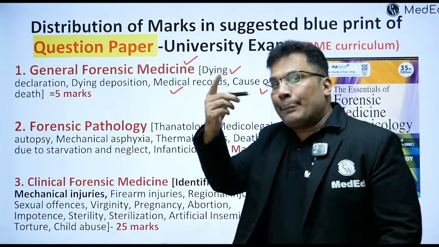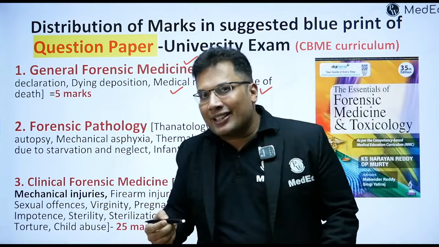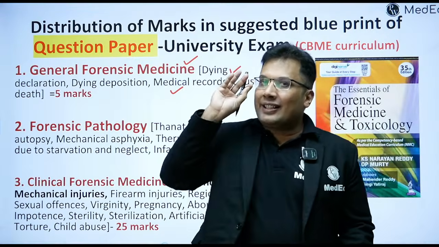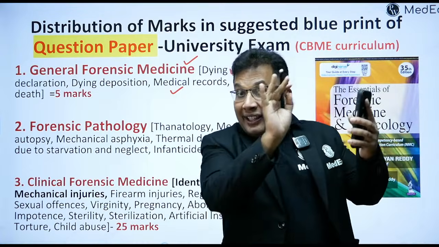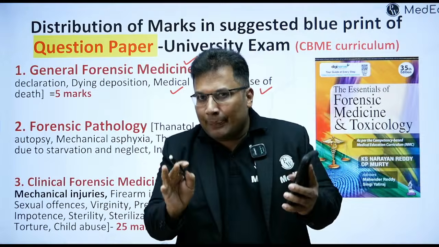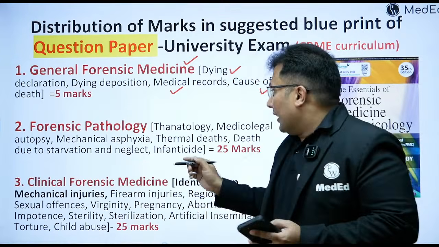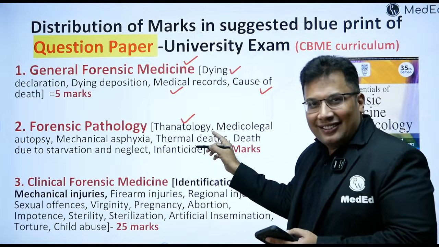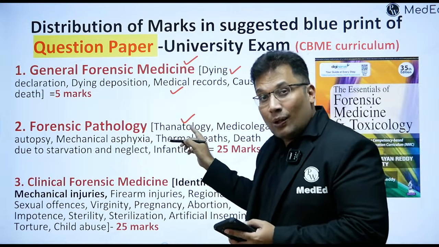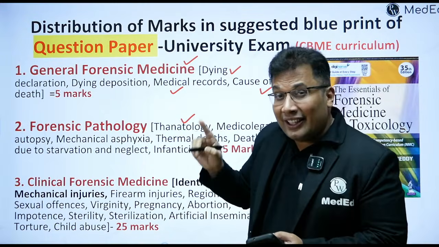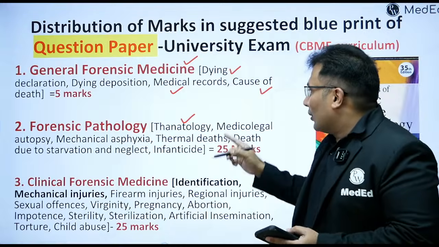Then comes forensic pathology. As you know, forensic medicine is broadly divided into forensic pathology and clinical forensic medicine. In forensic pathology, usually the postmortem examination, that is basically thanatology. Thanatos is a Greek god of death. The study of death in detail is known as thanatology, so that is commonly asked.